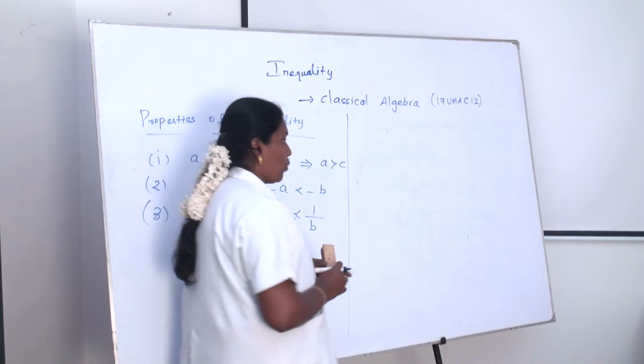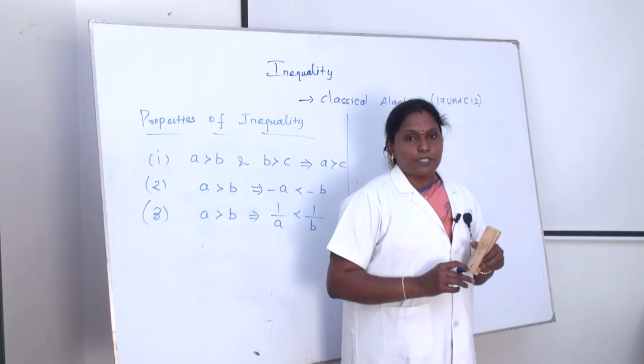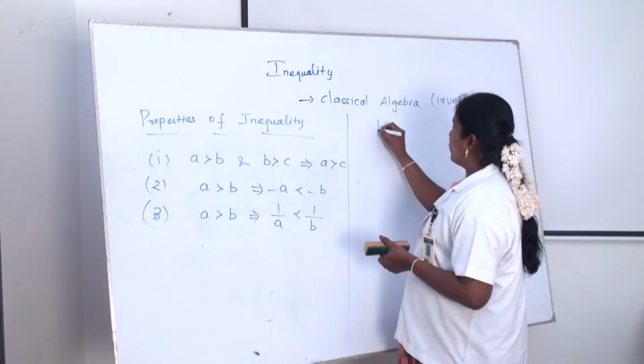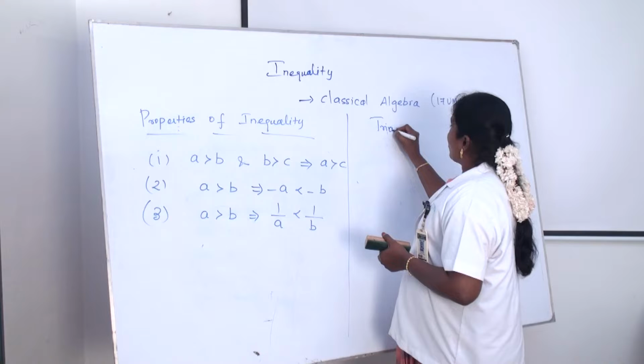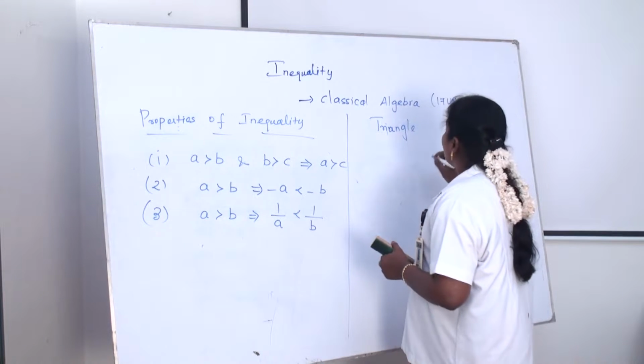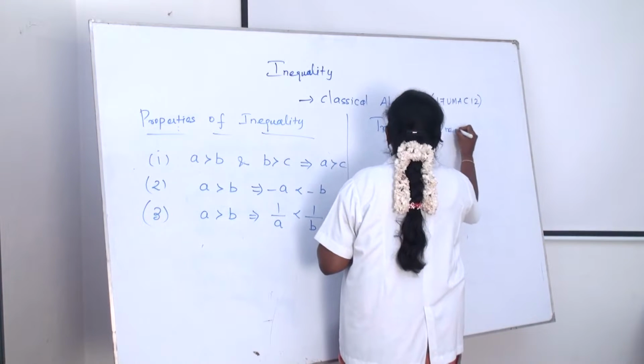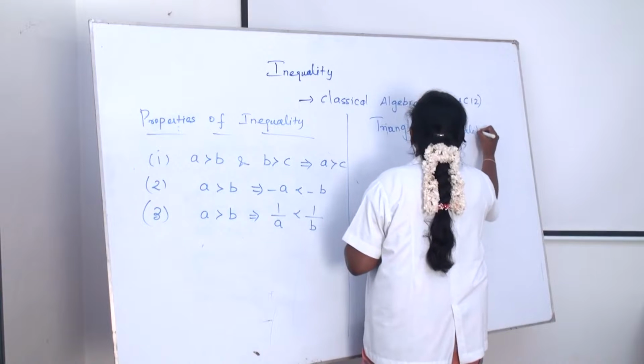Next we want to move on to triangle inequality. What is the triangle inequality? It is one of the famous theorems, depending on a triangle.